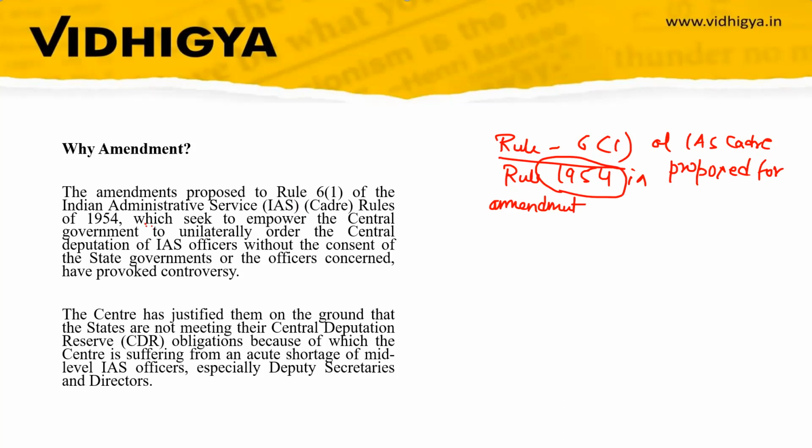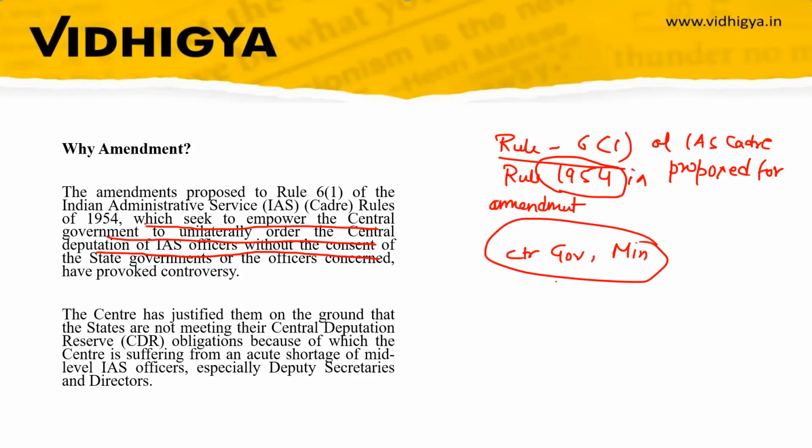And what is the proposed amendment? It seeks to empower the central government to unilaterally order the central deputation of IAS officers without the consent of the state governments or the officers concerned, and has provoked controversy. So what happens? For the working of the central government or the ministries, the officers are impaneled from the state IAS cadre. So these officers are brought to the central government, a central ministry, and then they work there on deputation.